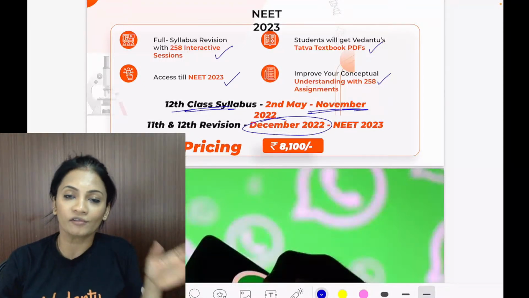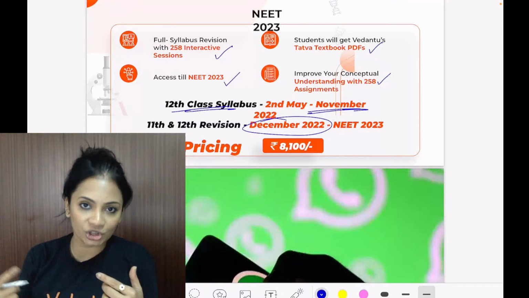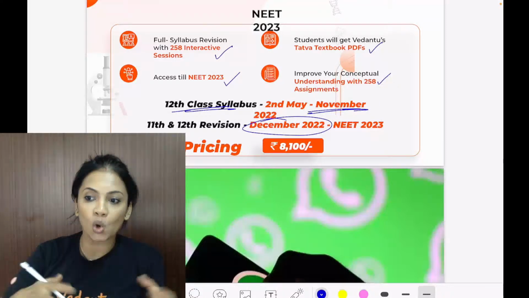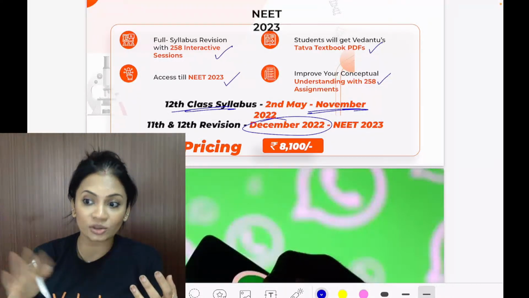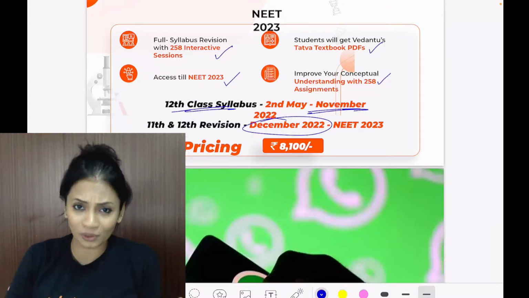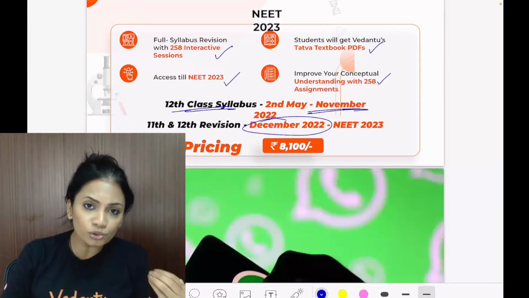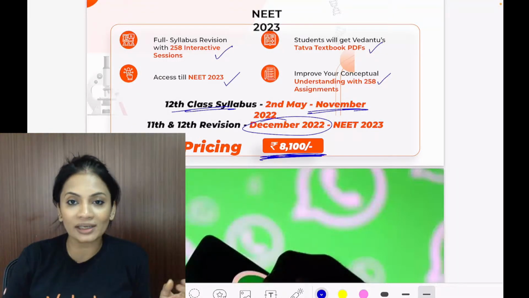Not at all. We are with you until your NEET exam with constant revisions. There might even be a chance where the whole 11th and the whole 12th portion is revised not once, but twice or even 3 times. You get a strategically planned route all the way up till your NEET exam. The pricing is only 8,000.